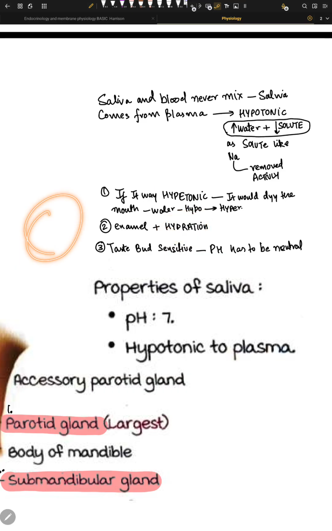If we don't have constant hydration, bacteria will start to stay there, and they'll start to reproduce and grow their colony. The other thing is that the taste buds on our tongue are very sensitive to pH. So pH has to be normal. That's one idea about the pH and tonicity of the saliva.